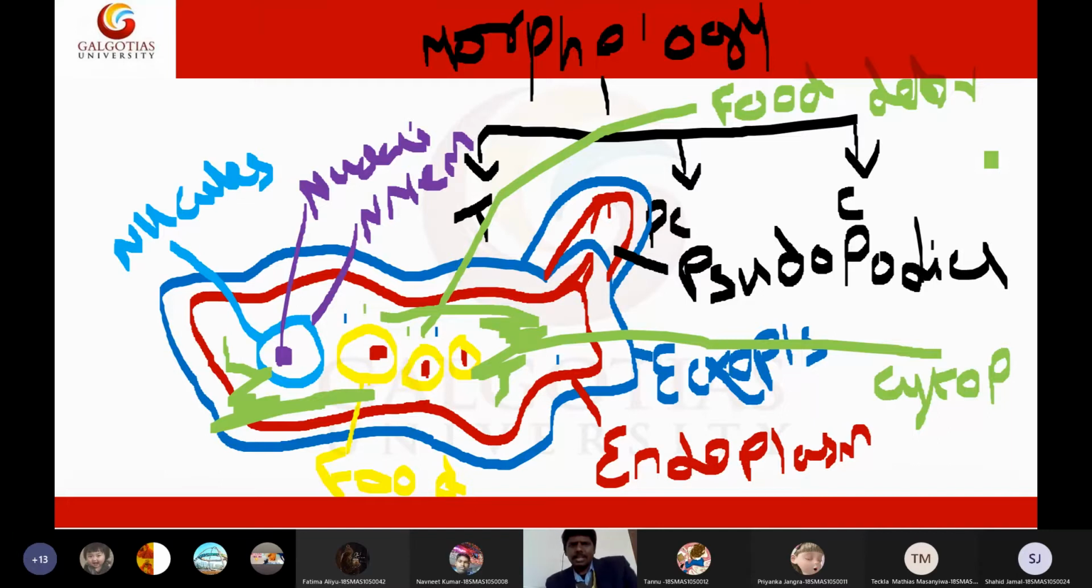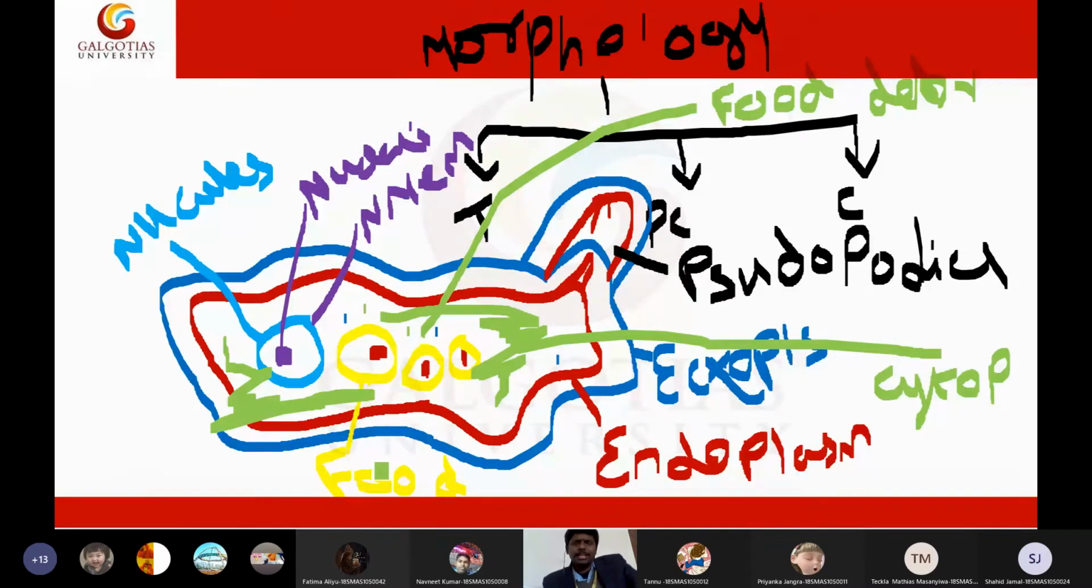Let me tell one important thing here. Can anyone guess what will be the food for Entamoeba histolytica? We like chicken, mutton, or any non-veg.